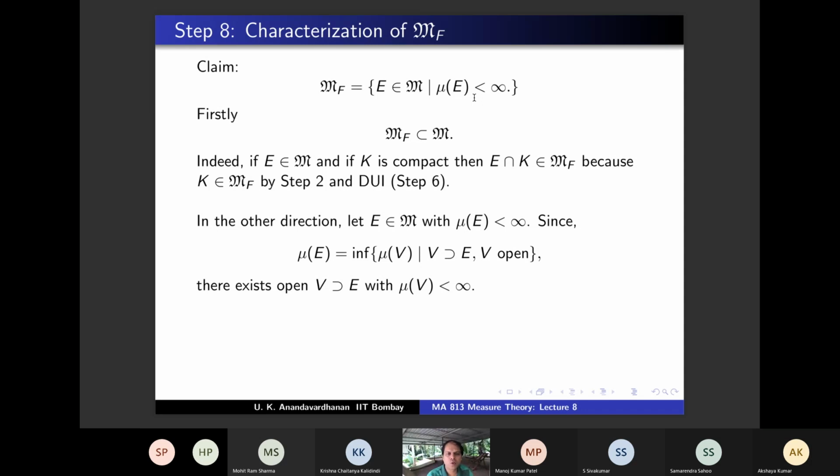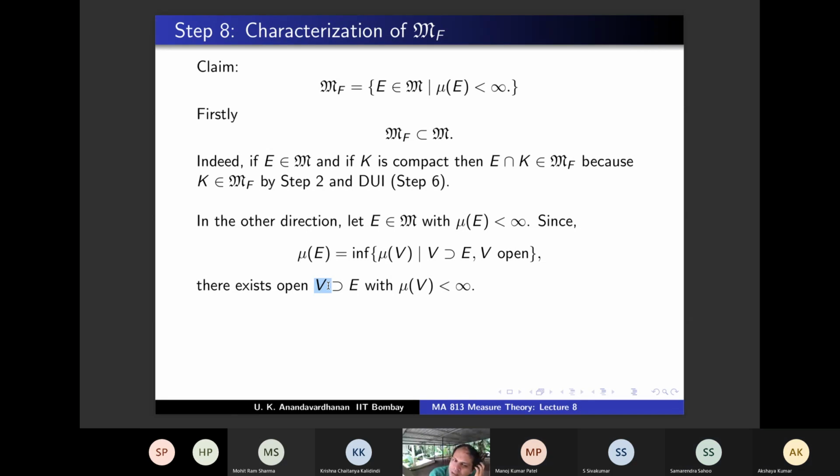Now I am going to apply this. Mu V is finite and V is open, right? V is open and therefore V is inner regular. By which step? Open sets are inner regular, that was step 3. So V itself is inner regular and V has finite measure also. So this particular V that you have got belongs to MF, right?